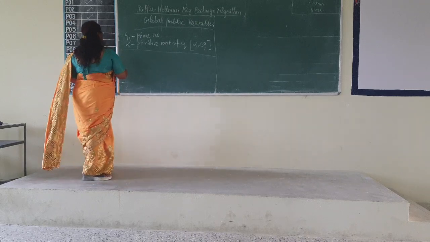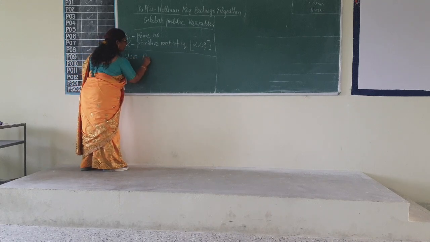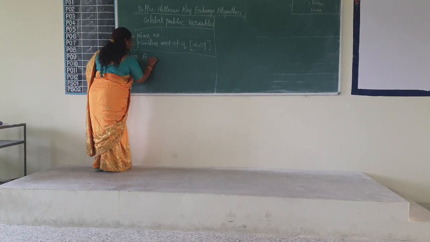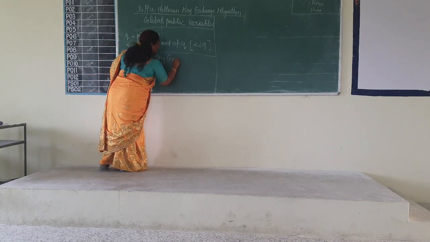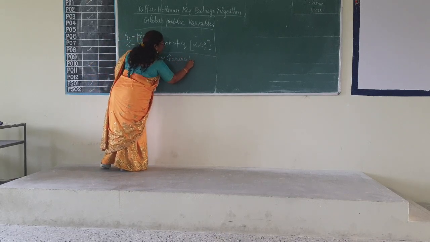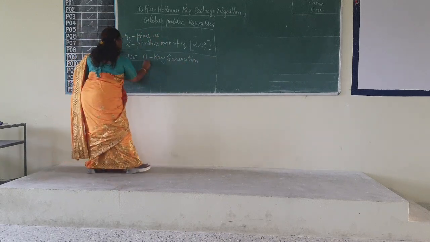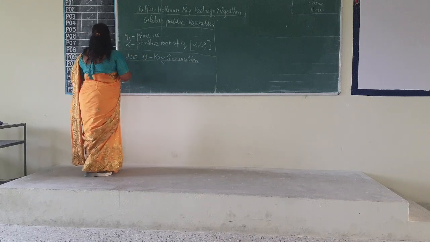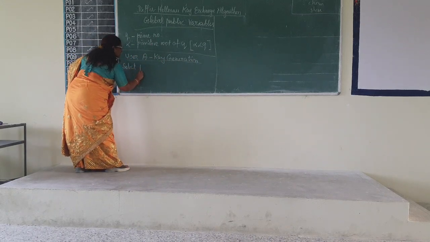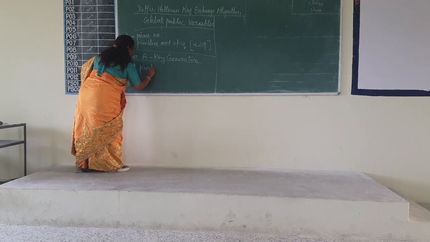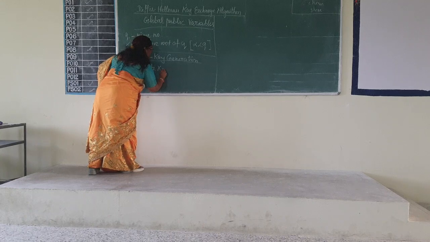Okay, fine. So now let us see how user A is generating the key. User A key generation. The important steps we'll see later. So here user A selects a private value XA.